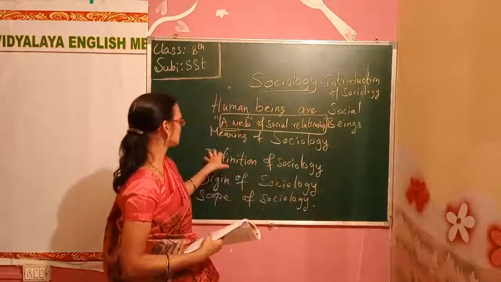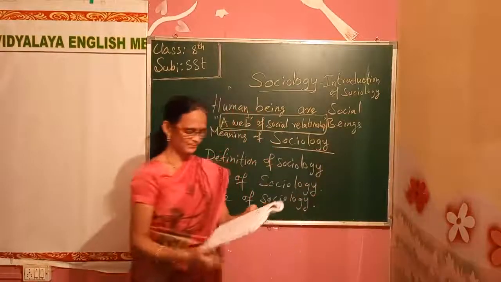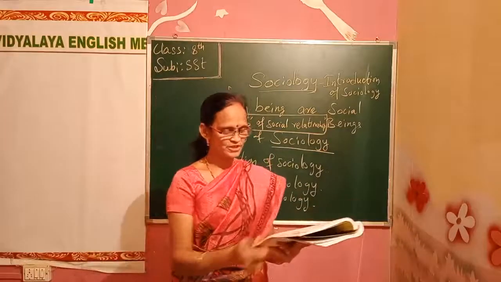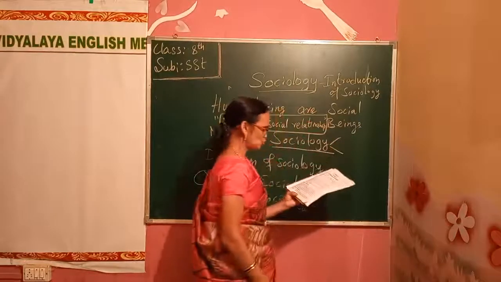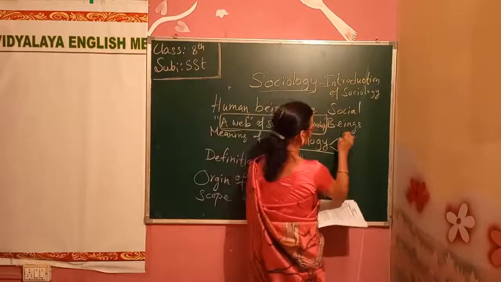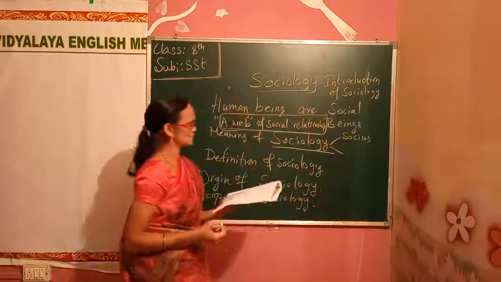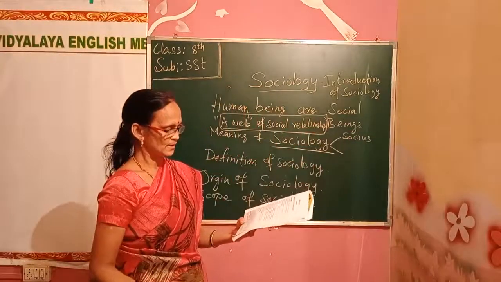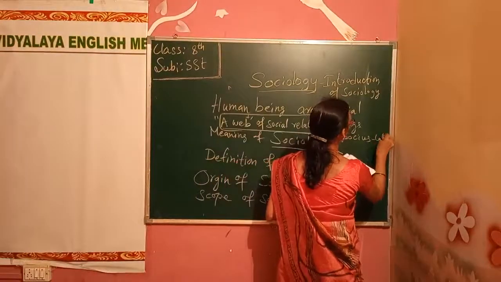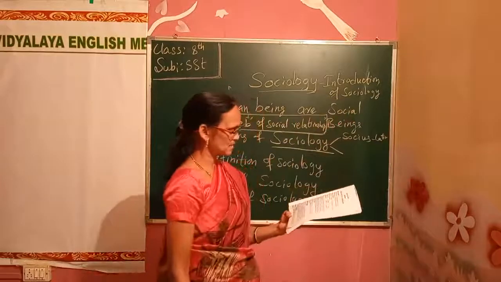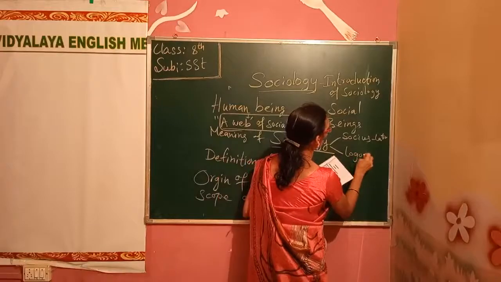Meaning of sociology. The next topic is the meaning of sociology. What is sociology? The word sociology originated from two words. One is socius, which is a Latin word. And the other word is logos, which is in the Greek language.